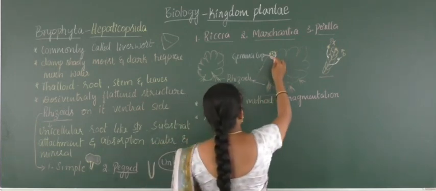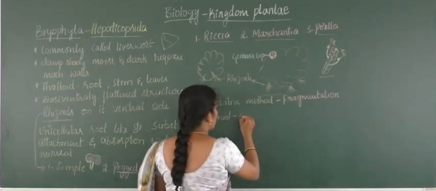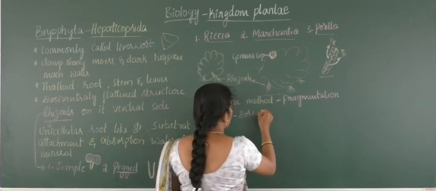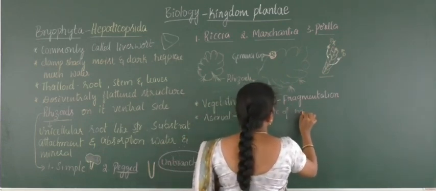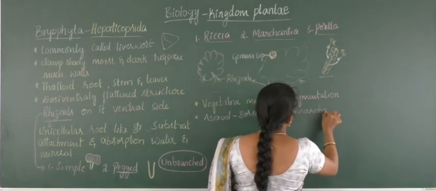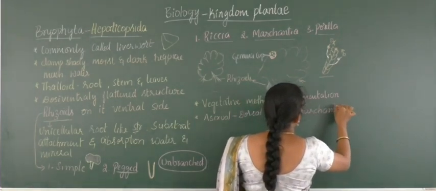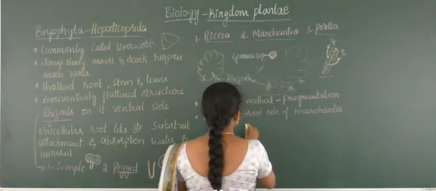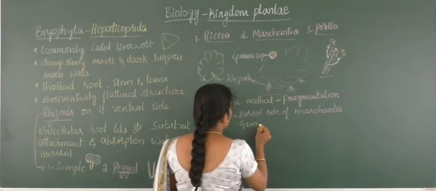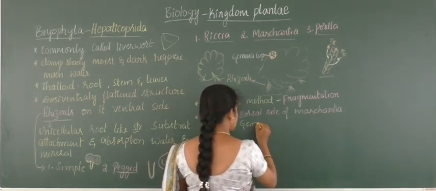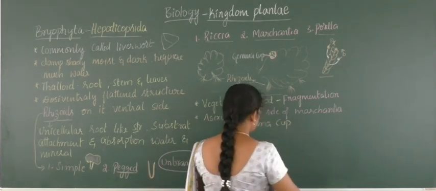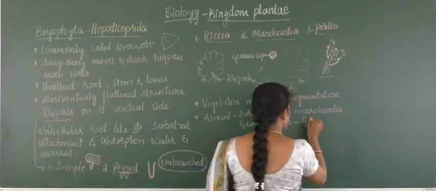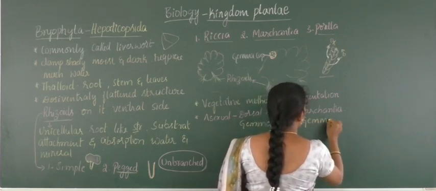And these gemma cups are present on the dorsal side of Marchantia. There will be specialized, cup-like receptacle structures called gemma cups. Within that, in singular form, it is called gemma.